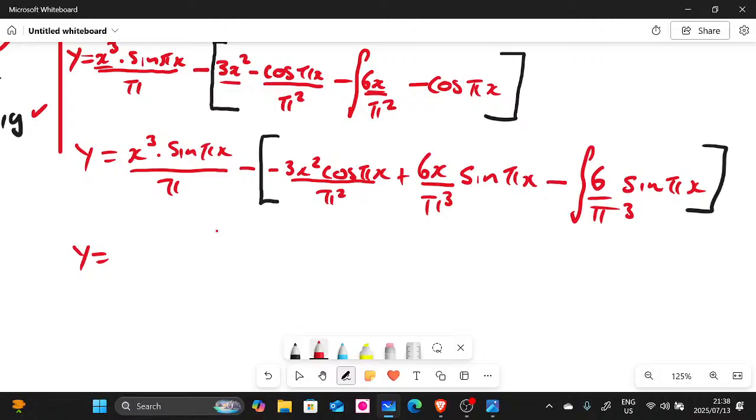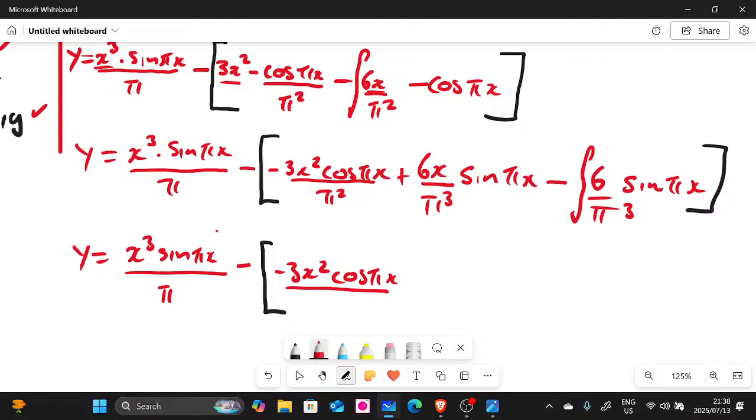So we're going to have x to the power of 3 sine pi x divided by pi. And then we still have this inside the brackets. Let me just continue with our brackets there. We have negative 3x squared cos pi x divided by pi squared plus 6x sine pi x divided by pi to the power of 3.